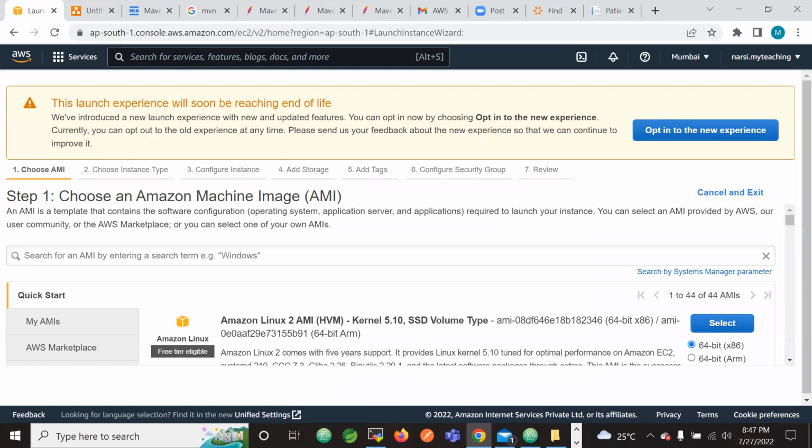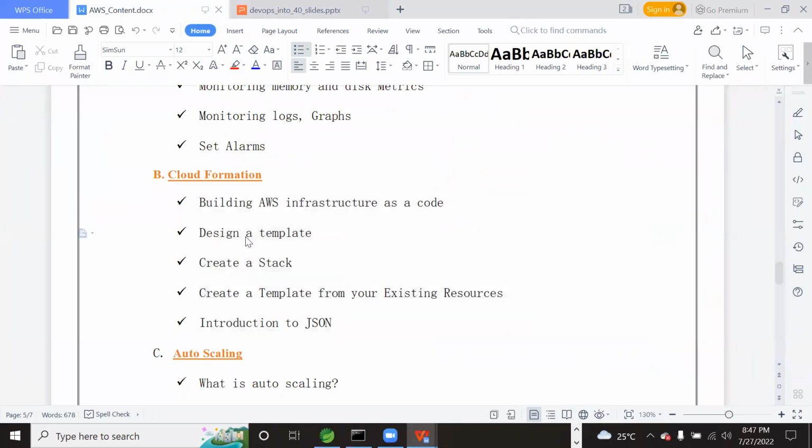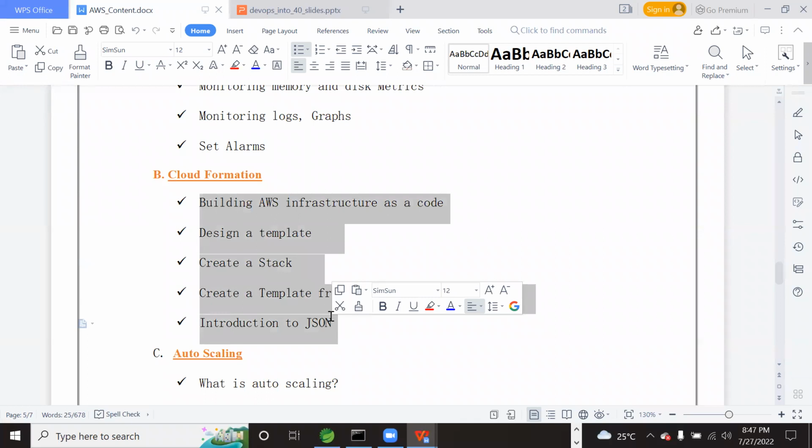Rather, we can automate the creation of these instances using CloudFormation. It has a concept called a template and stack, and executing the stacks creates the machines. Not only machines, we can also set up S3 buckets and more. So it is an infrastructure automation service provided by AWS.